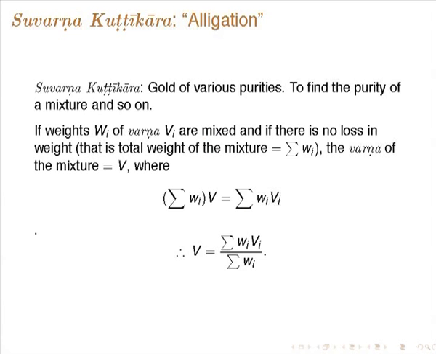Similarly, Suvarna Kutti Kara: you have gold of various purities, what we now call 24 carat, 22 carat, like that. The measure of purity is called Varna. So, if weights Wi of Varna Vi are mixed, and if there is no loss in weight, then the total weight of the mixture is this, and suppose the Varna of the mixture is this. Okay. So, various Varnas are mixed.